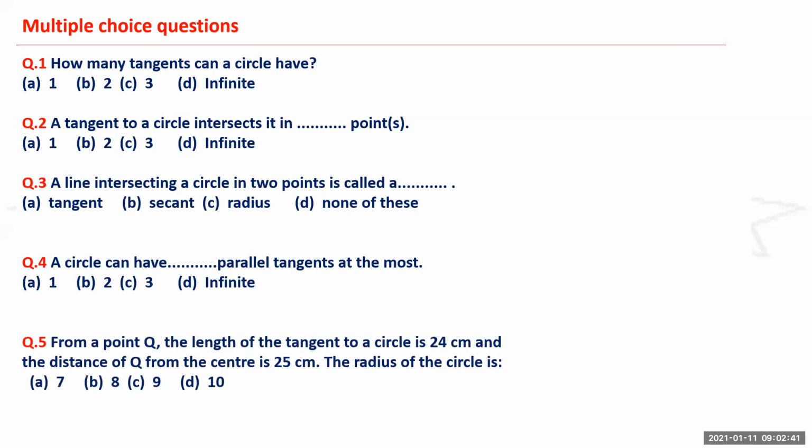Now next is: from point Q, the length of the tangent to a circle is 24, and the distance of Q from the center is 25. What is the radius? Sir, answer is option D, 10.